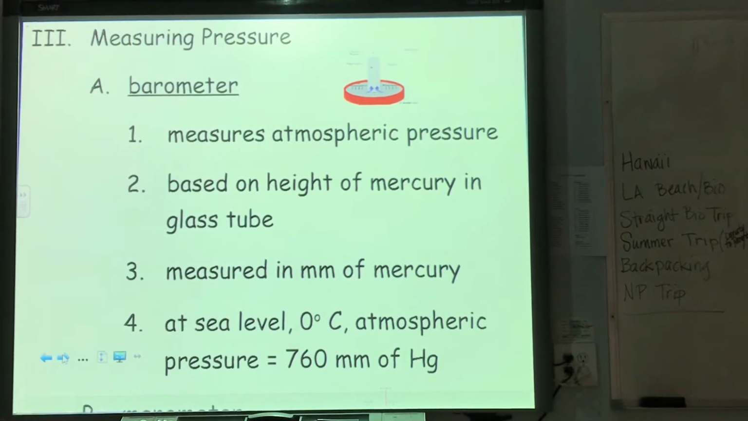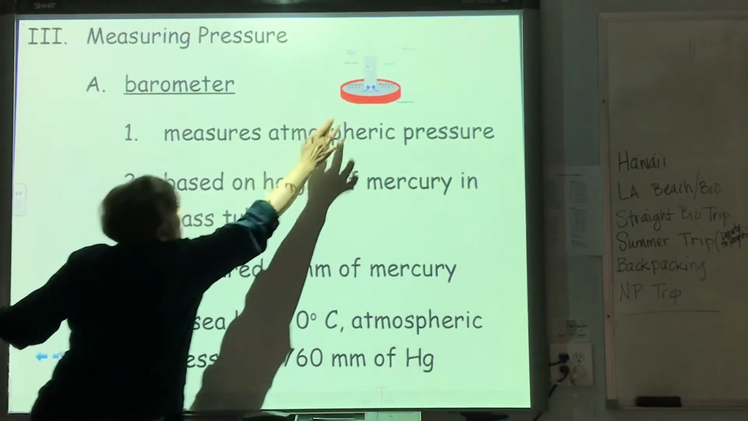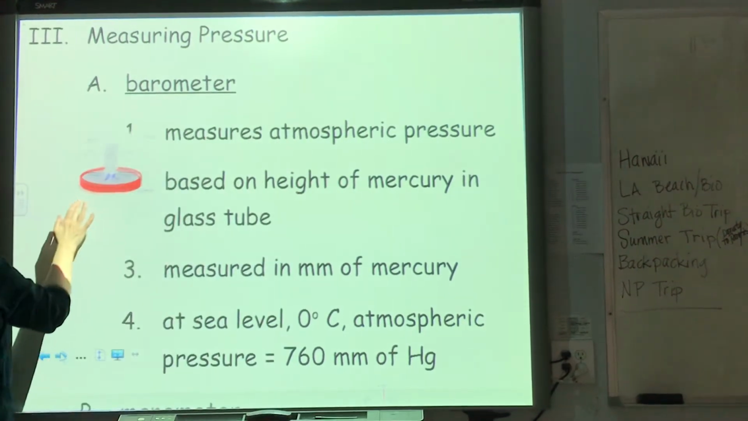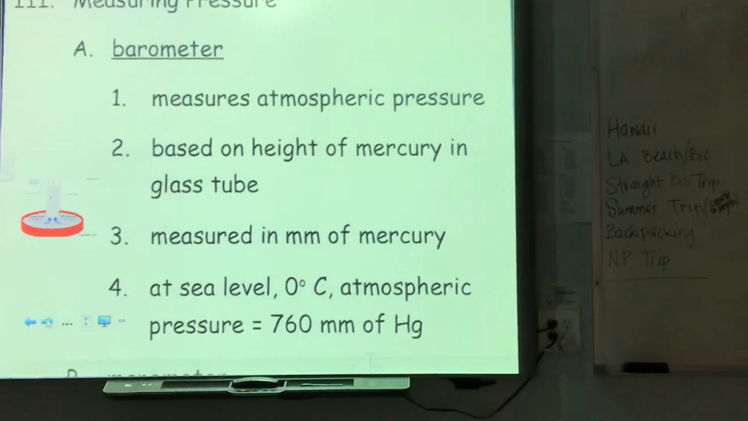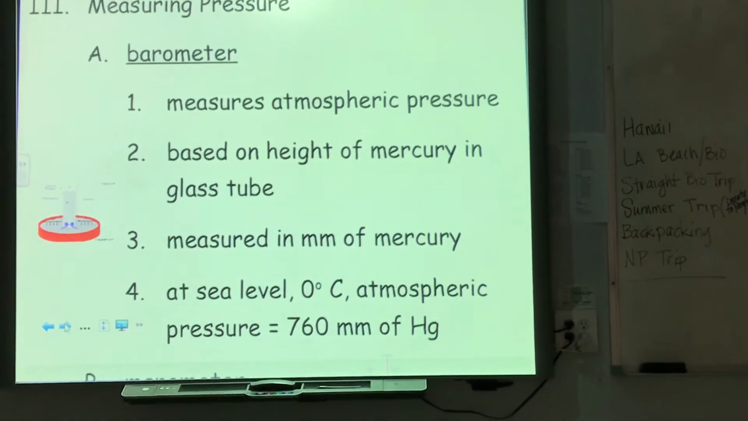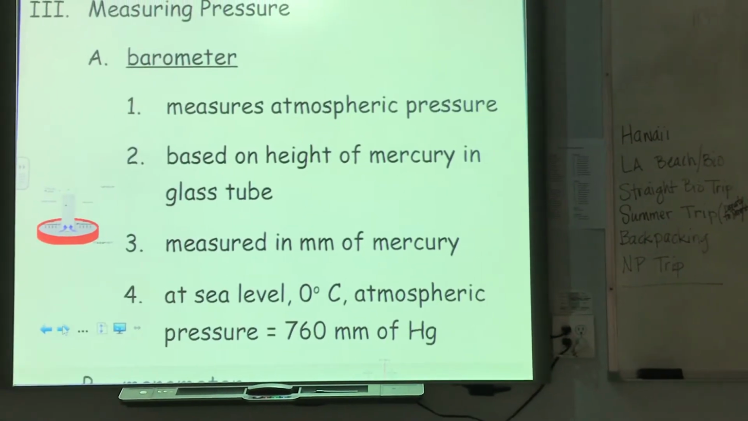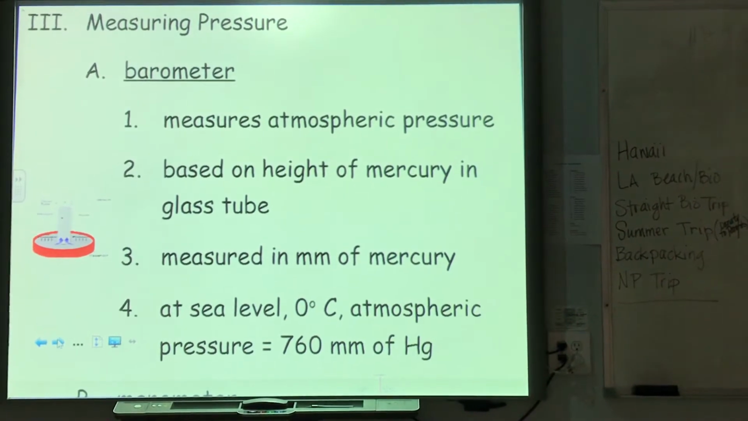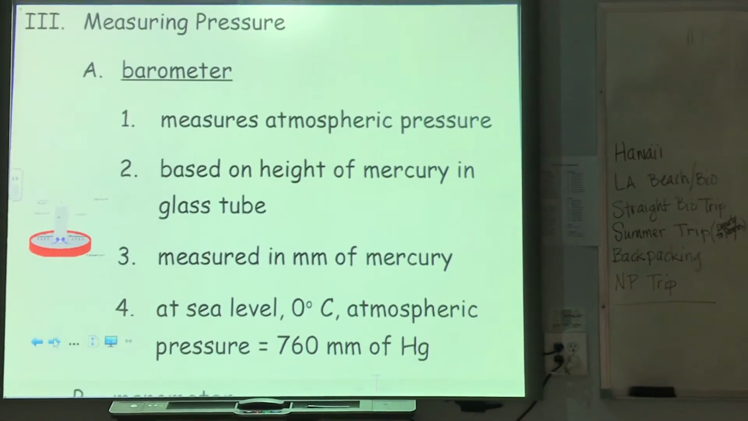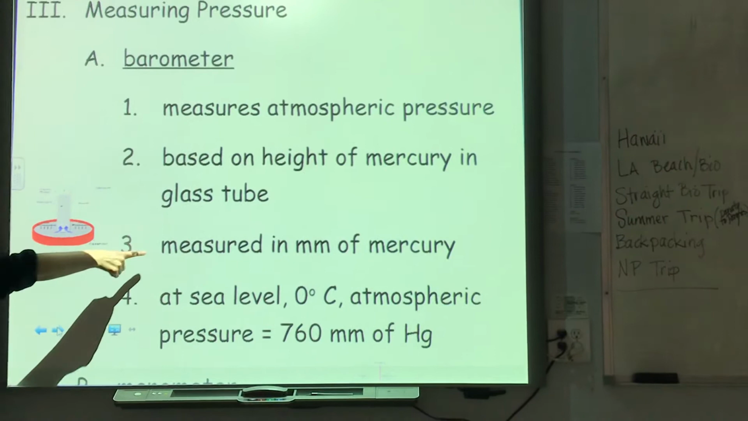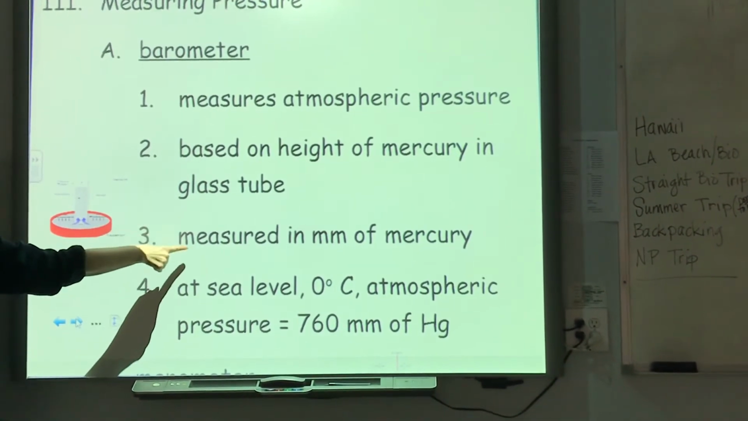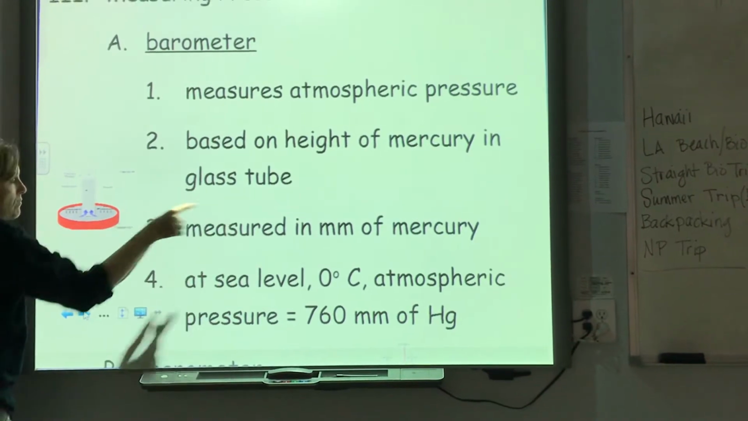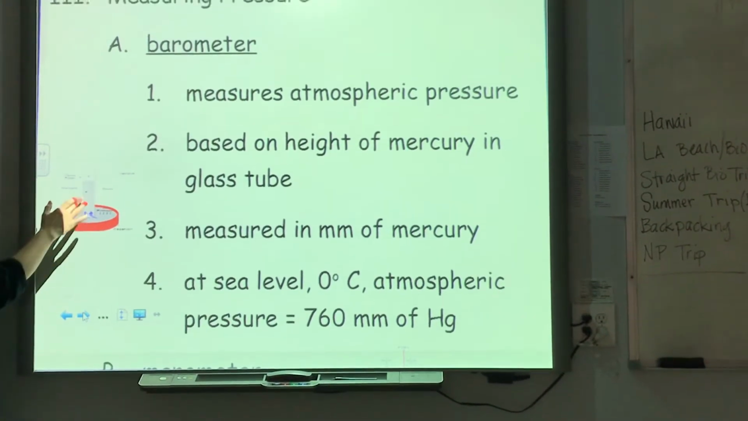Let's talk about measuring pressure. Okay, so we use a barometer to measure pressure. Barometers measure atmospheric pressure, and it is generally based on the height of mercury in a glass tube. And so it is measured not just in pascals, but pressure is also measured in something called millimeters of mercury. All right, let's show you how this works.